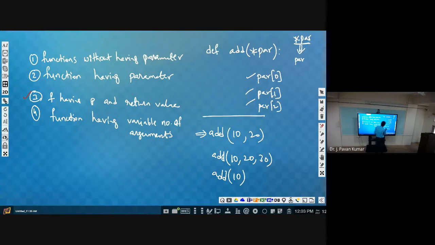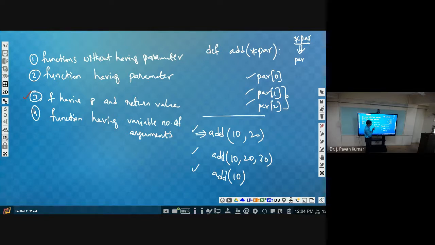Now, how many are we passing? It is like here 2, here 3, here 1. Whenever we pass only one, the other two indexes are invalid. So how can we determine that only the 0th cell is valid and the remaining are not?